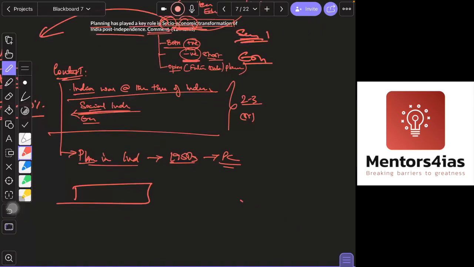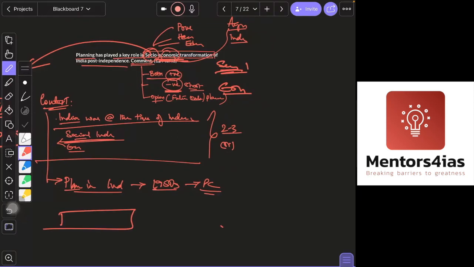Because it is a comment question, you will also write about the failures of planning. It was not that we suddenly became a developed country. No, we are still a developing country. Growth rate was very low, even though we were able to bring about industrial development. Hindu rate of growth, you will write that and underline or box that word. Inadequate growth rate.